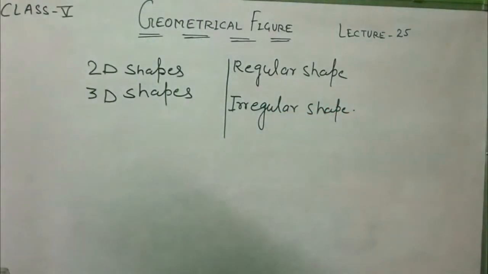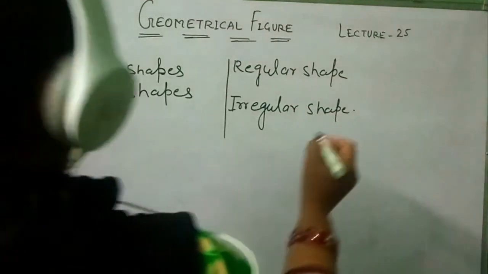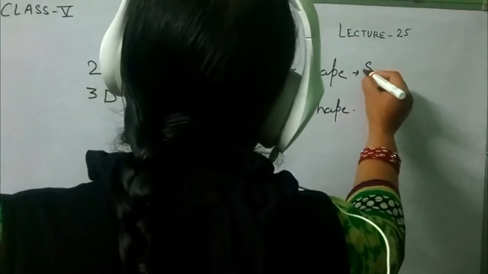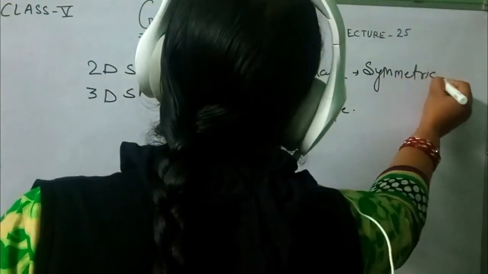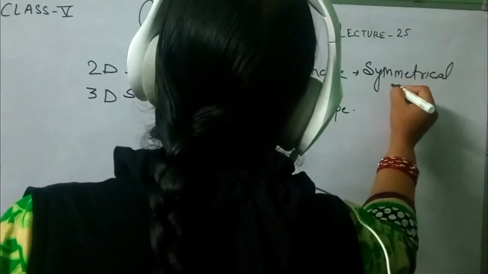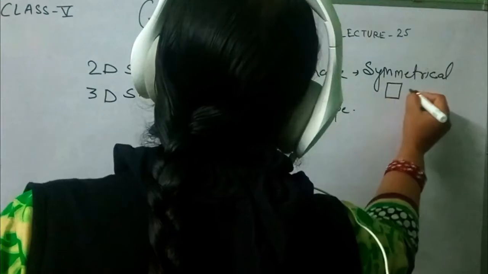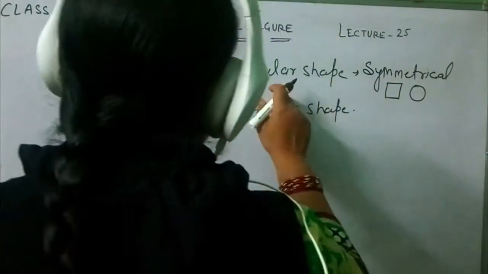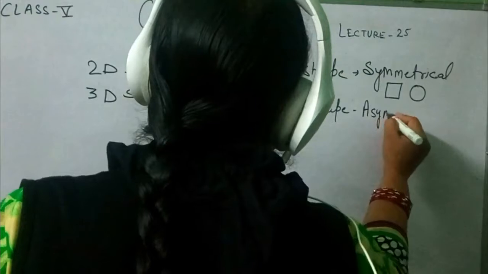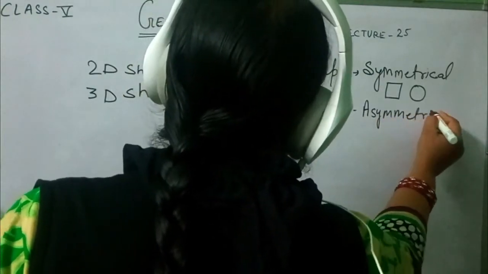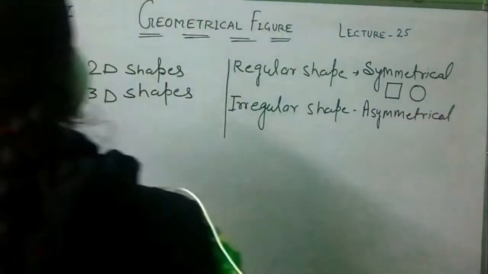Students, a regular shape is a shape that is usually symmetrical, such as a square or a circle. All symmetrical shapes you can call regular shapes. An irregular shape is an asymmetrical shape. All asymmetrical shapes are called irregular shapes.